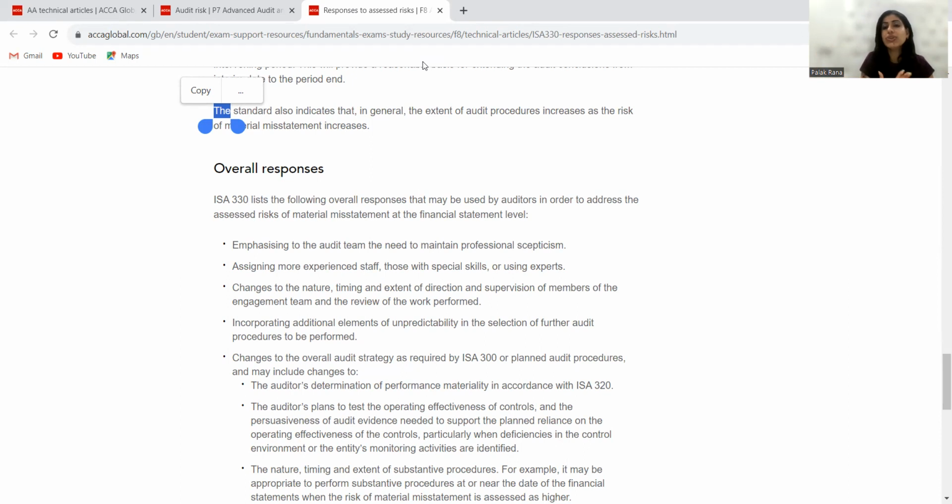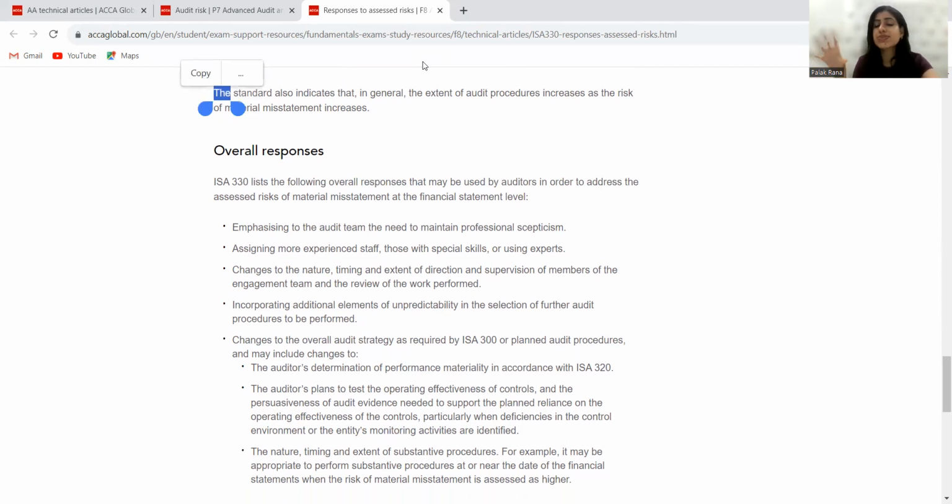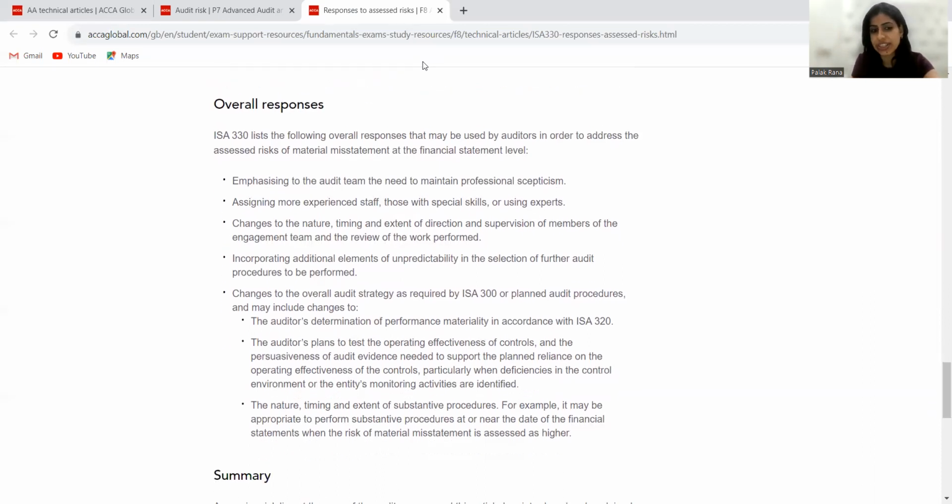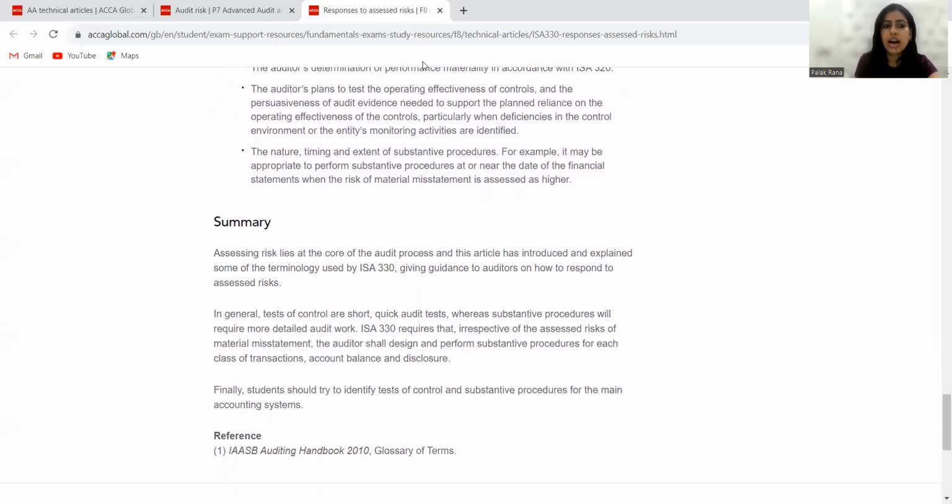Now, do we need to add the unpredictability element? Do we need to change the overall strategy? Do we need to change the substantive procedure? So there are certain things which my auditor will do to respond to and address the risks which he has found during the process of auditing. So, in a short note, basically, the most important area is to assess the risk, how critical those risks are, how risky the situation is, and according to that, I will give response to those risks, either test of control or substantive procedure.